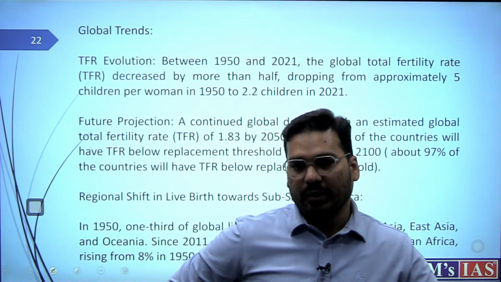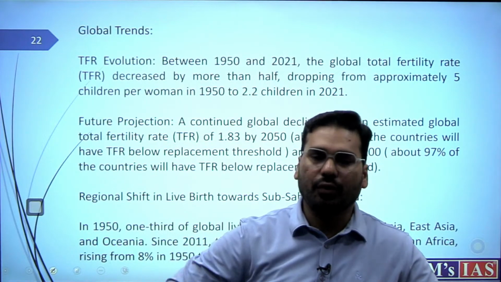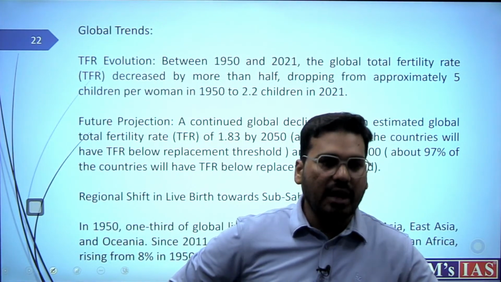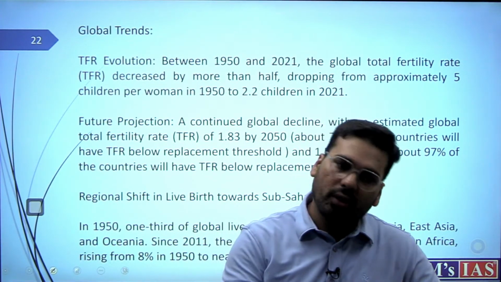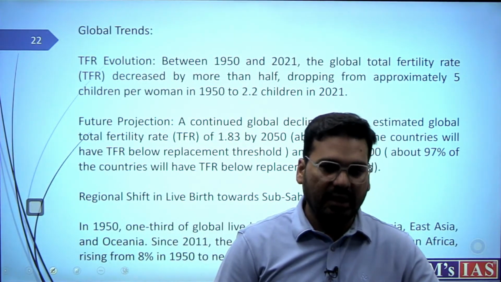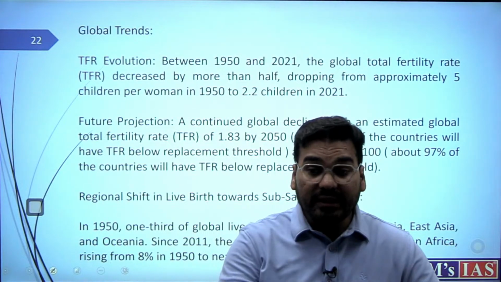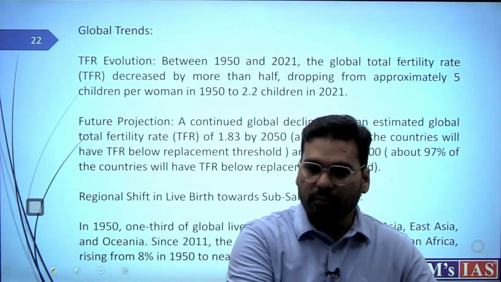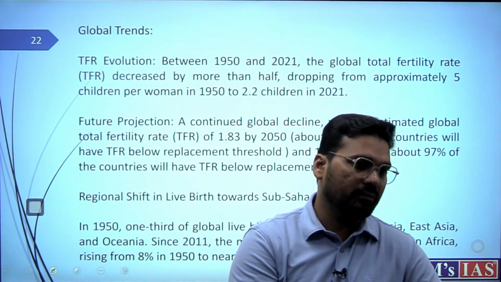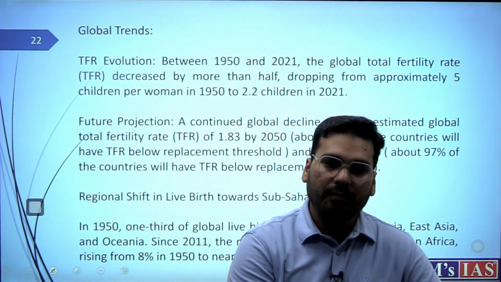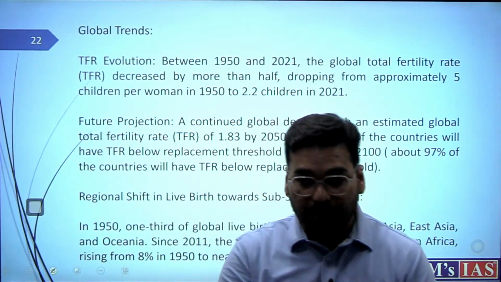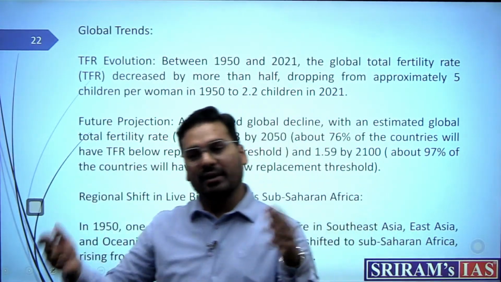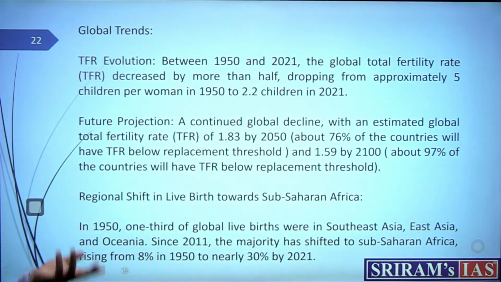Why? See, you should not mention it here, but I am just telling you for your knowledge. Once you are bound to reproduce only one child, societies are built in such a manner that they will always go for a boy. I am not saying this is right, but I am saying what is happening. This is completely wrong. But generally they tend to have one male kid. That is a problem, and this can hamper your sex ratio, which has happened in China. All these sonography tests and so on will keep coming. Illegal or not, they will keep doing that.